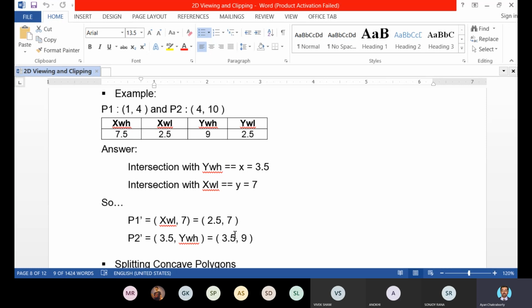So the clipped portion is P1 dashed, P2 dashed. This P1 dashed is 2.57 and P2 dashed is 3.59. This is the part which is visible under this viewing area or clipping area, and this is the answer.